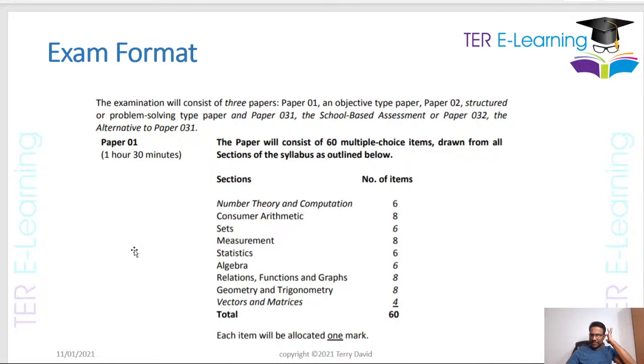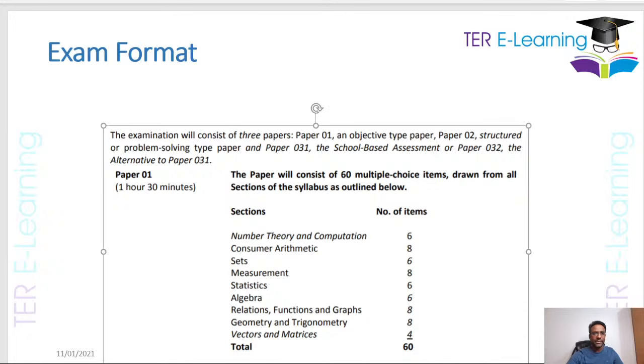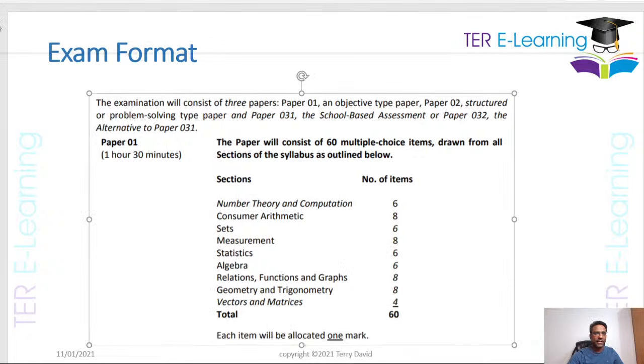Okay, first things first. If you've never heard or seen the format of how your exam is going to be like, you all have to do a multiple choice paper in which you have 60 questions. You have an hour and a half to do these 60 questions. This is just a breakdown of how the questions are allocated based on how it is in the syllabus.